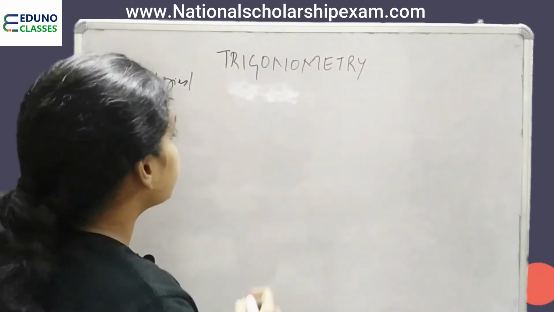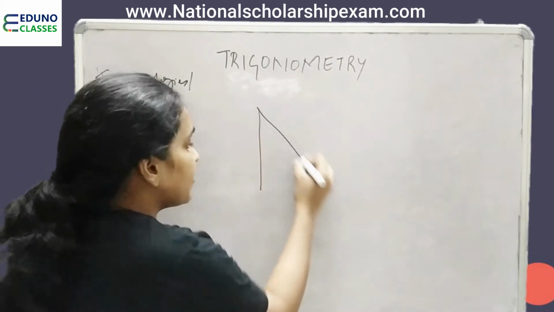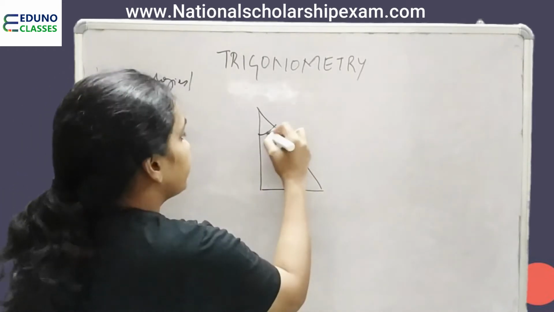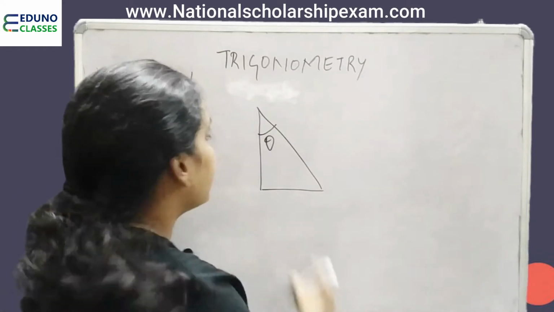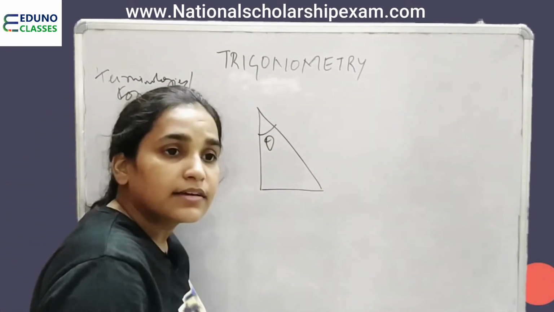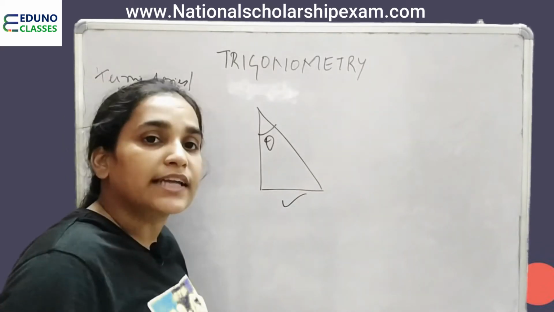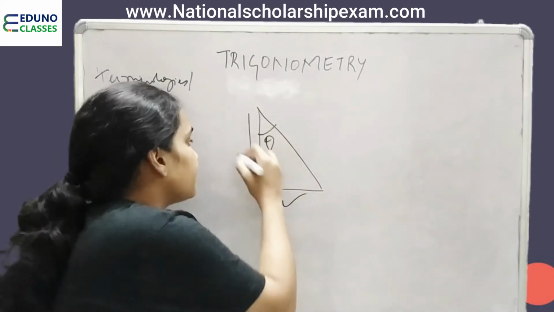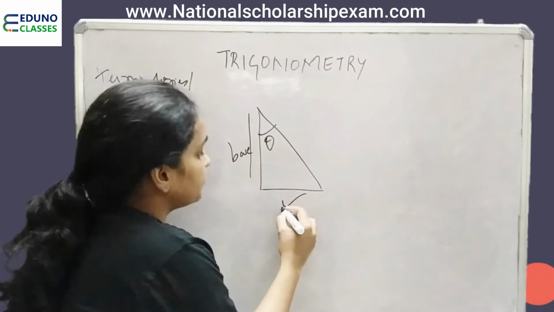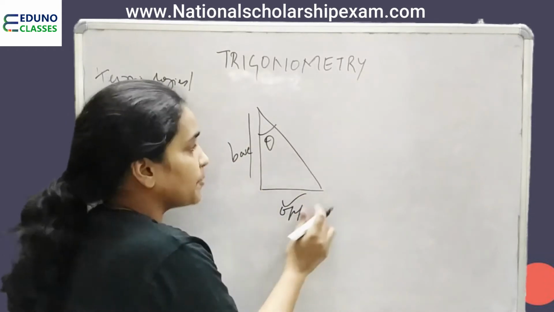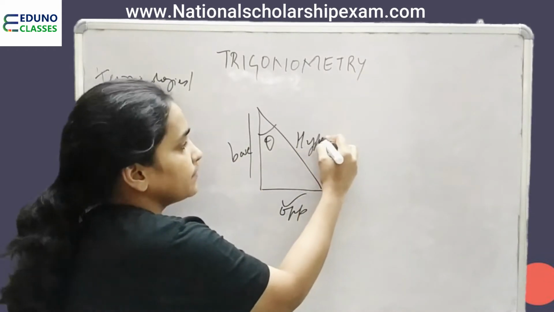So now students, I am asking this of you. If this is theta, then what is opposite to theta? This is opposite to theta. What is base to theta? This is base to theta. So this is the base, this is the opposite, and this is the hypotenuse.